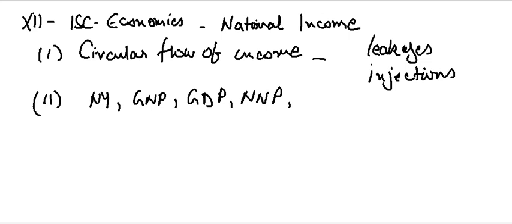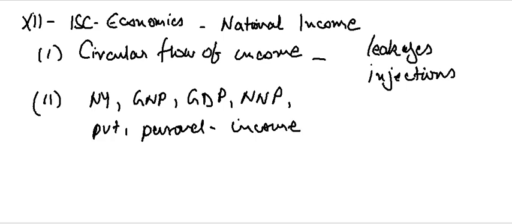Private income, just understand that this is all about income. You have to know what private income and personal income are, so it's different kinds of income we are talking about. Let me also mention some more terms.